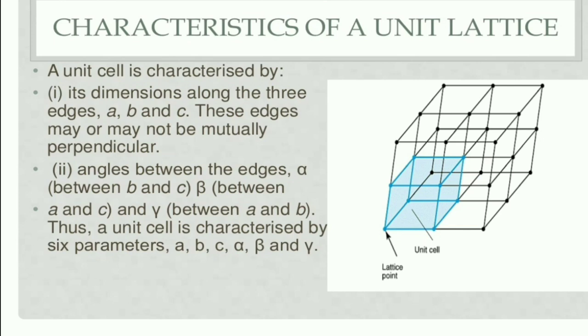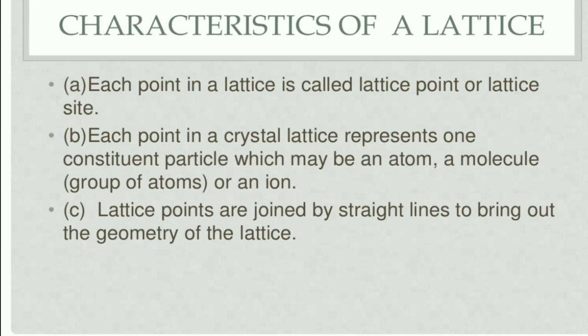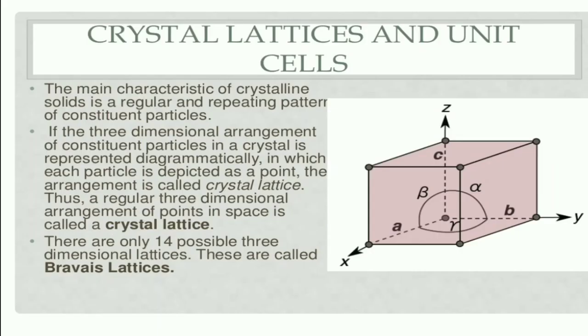A unit cell is the smallest repeating portion of the space lattice, and it is characterized by three edges A, B, C with angles alpha, beta and gamma. That we have already seen in that picture. Okay, here we have this picture. Each point is a constituent particle, and here we have the A, B, C edges. The angle between B and C is alpha, the angle between A and C is beta, and the angle between A and B is gamma. This is a unit cell. It is the smallest repeating portion of a crystal lattice, that is known as a unit cell.